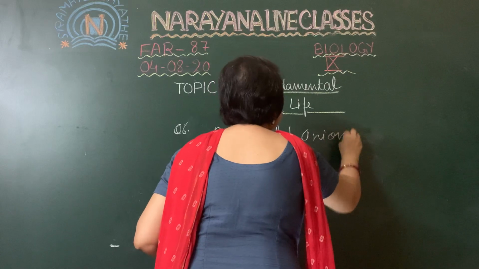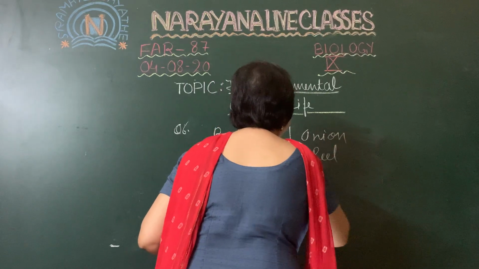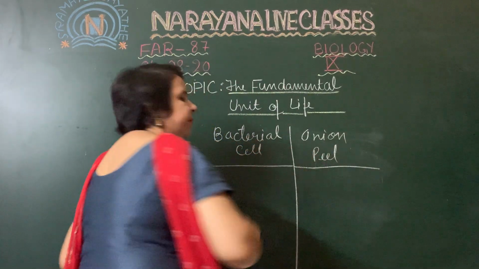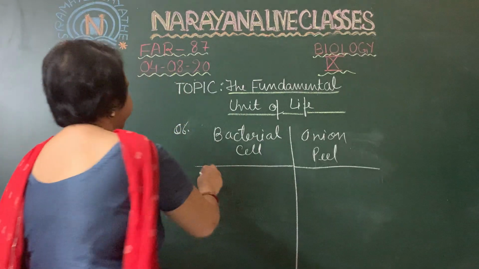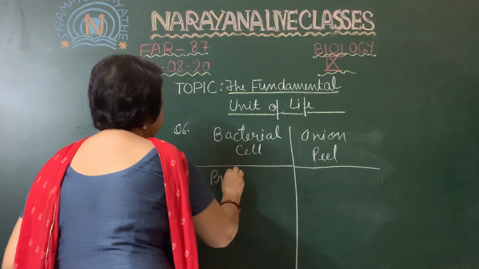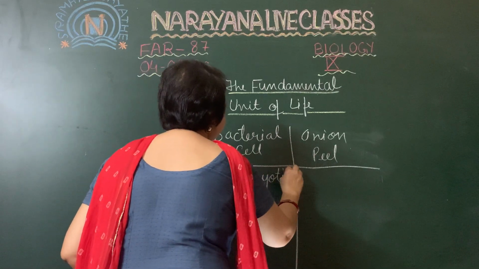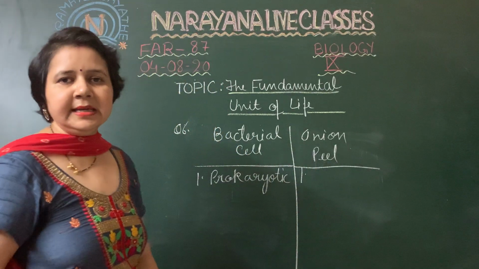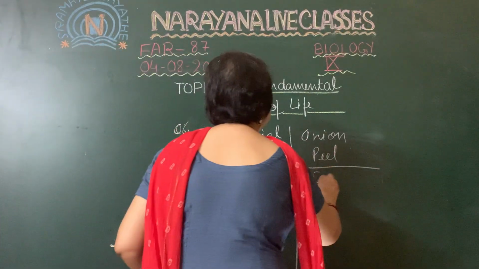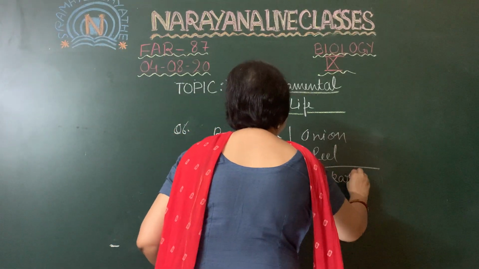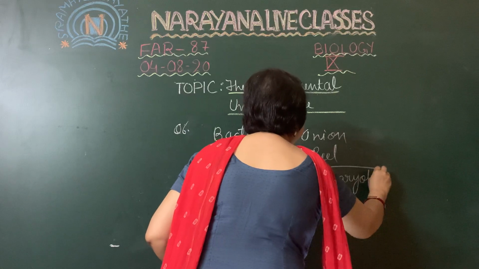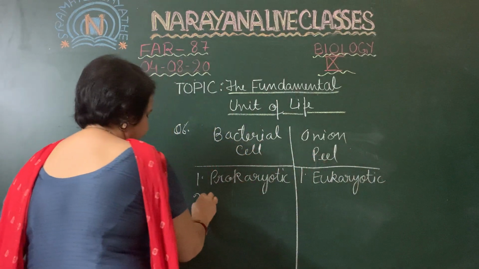The bacterial cell, we know, is prokaryotic in nature, whereas the onion peel is eukaryotic. It is a plant cell, which is a eukaryotic cell.